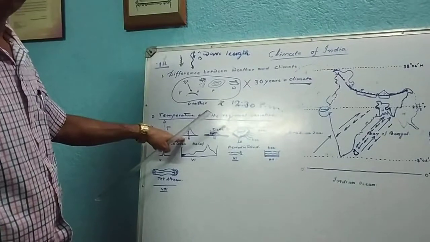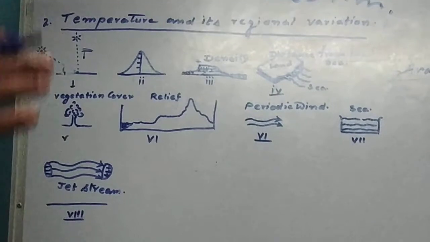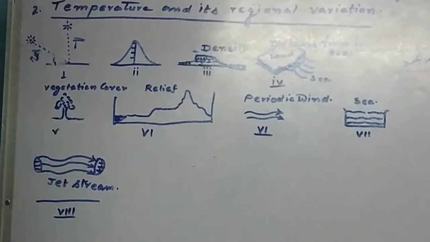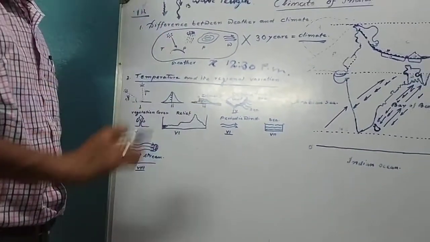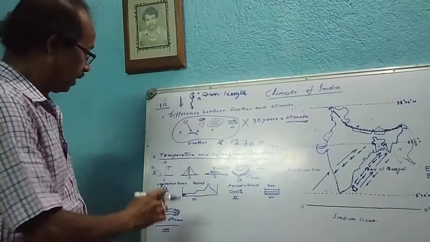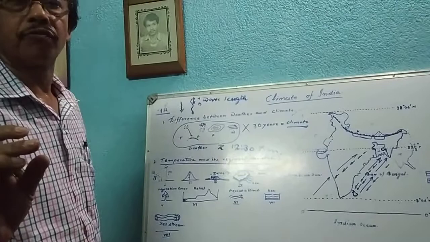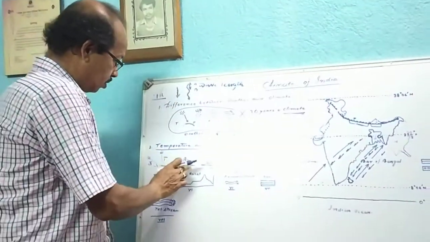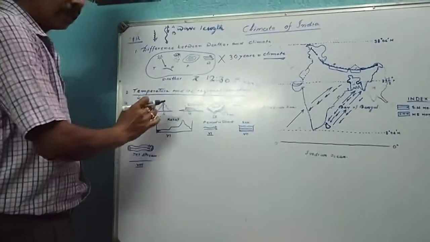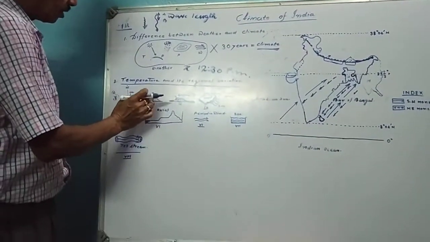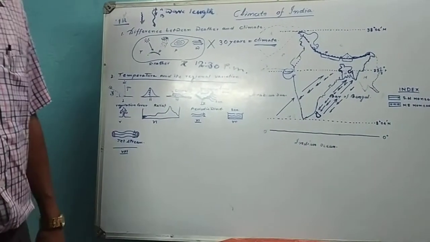Next, altitude. This altitude, you know, is from the ocean surface with respect to the mean sea level. With increasing elevation or altitude, temperature decreases at a certain rate of 6.4 degrees C per 1000 meter of ascent. So, if you move upward, if you ascend through mountainous and plateau areas, then the temperature gradually decreases. This is the rate of decrease of 6.4 degrees C per 1000 meter of height.